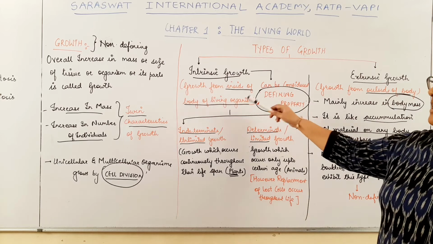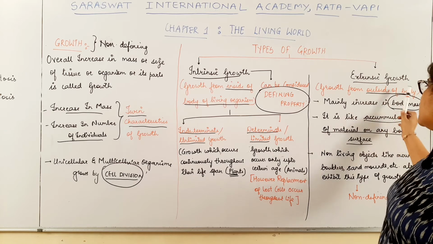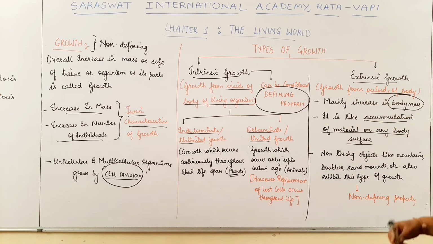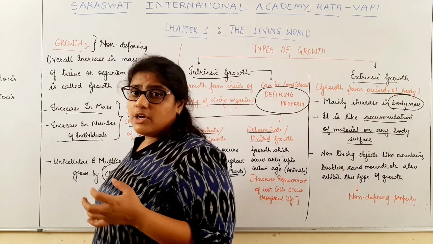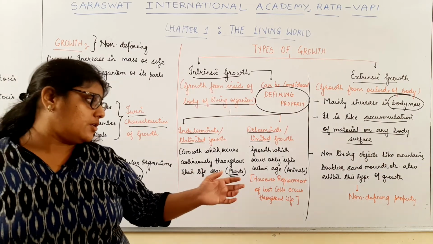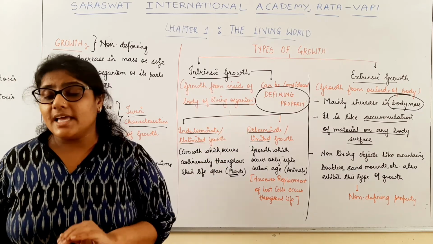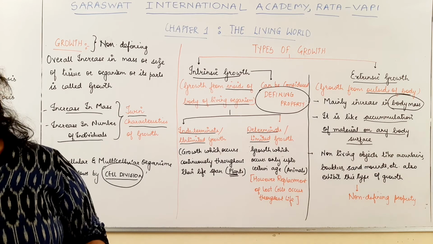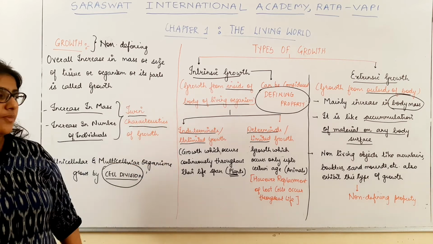Growth occurring from inside the body of the living organism is intrinsic growth. Growth occurring from outside the body is extrinsic growth. How does extrinsic growth occur? It is an increase in body mass, mainly in the form of accumulation of some material on the surface of the body. There are non-living objects which too possess extrinsic growth, like boulders, mountains, etc. They also exhibit extrinsic growth, and therefore extrinsic growth cannot be considered a defining property of life, and therefore it is a non-defining property of life.